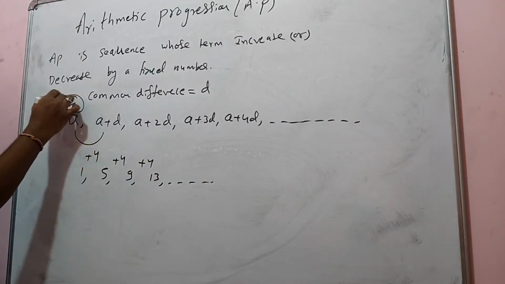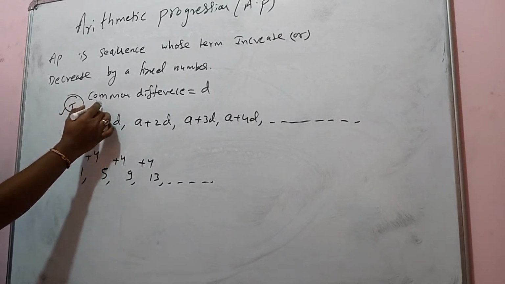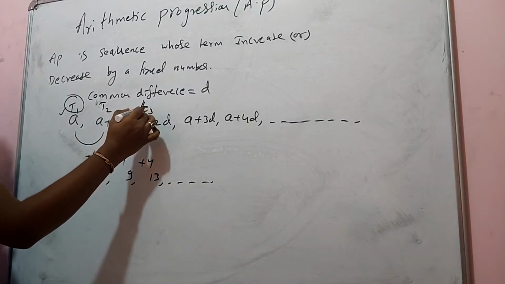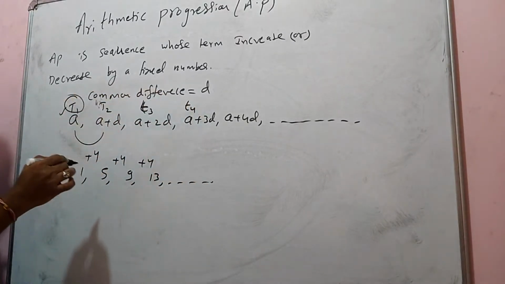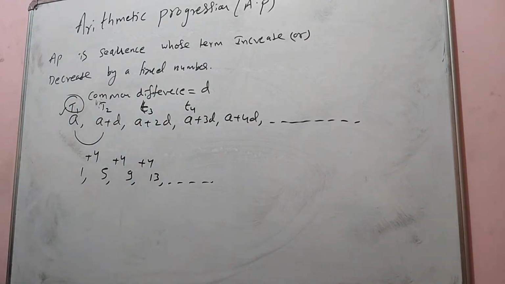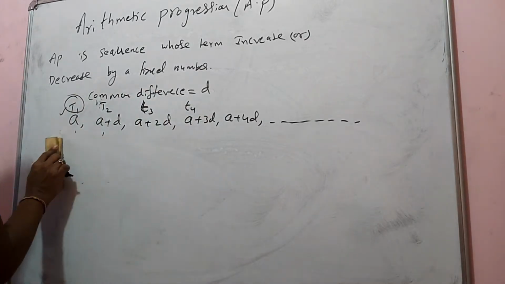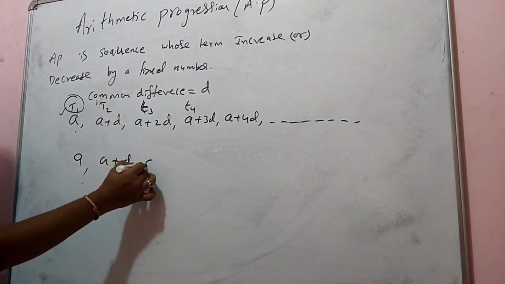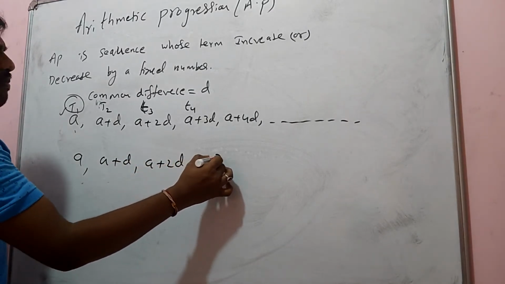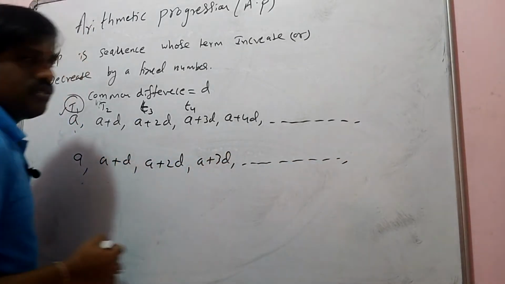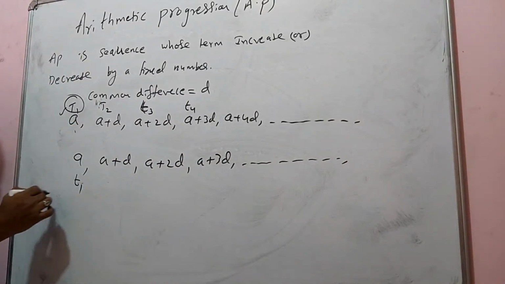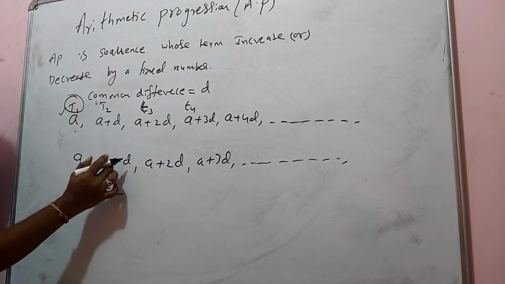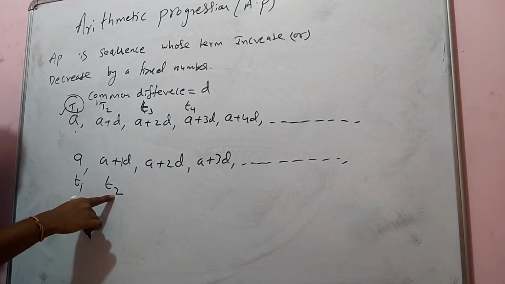The first term is A, the second term is A plus D. See, this D has coefficient 1, which is 2 minus 1.